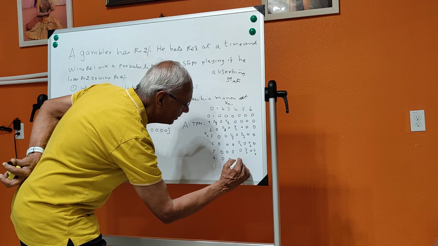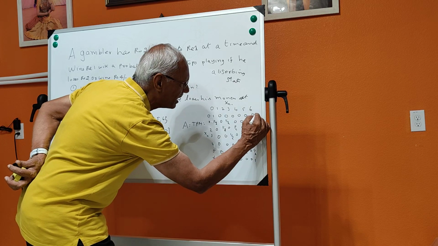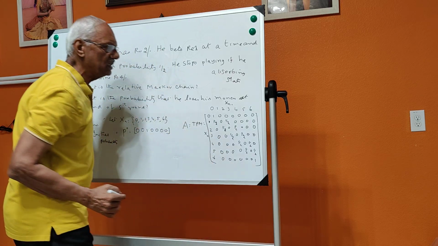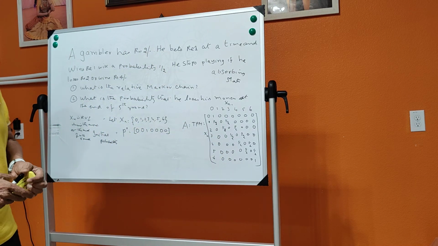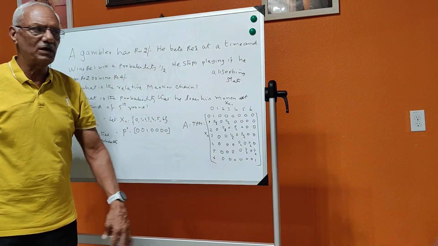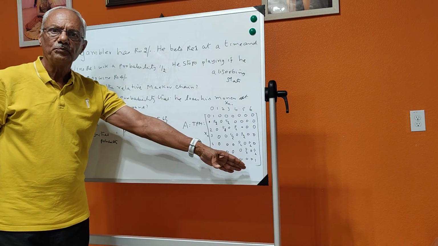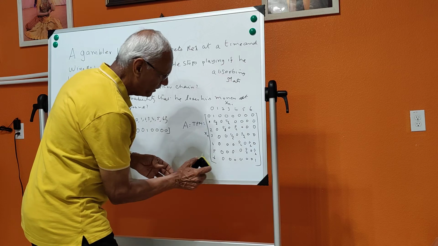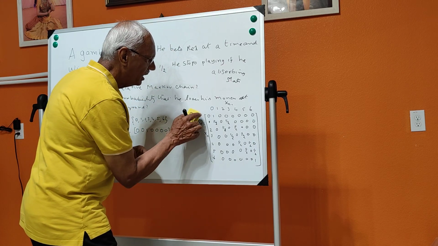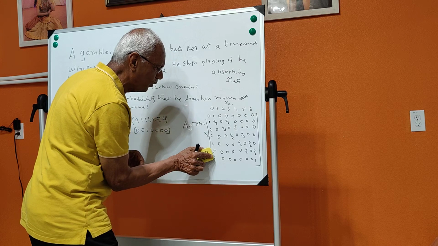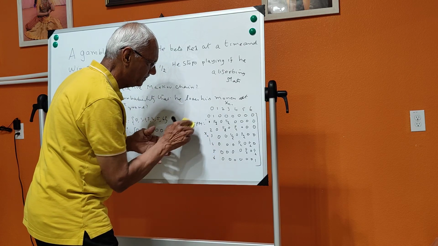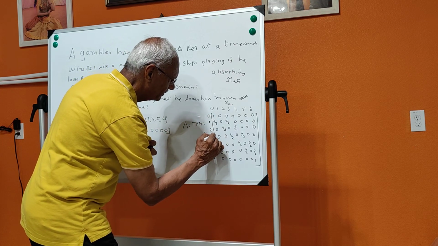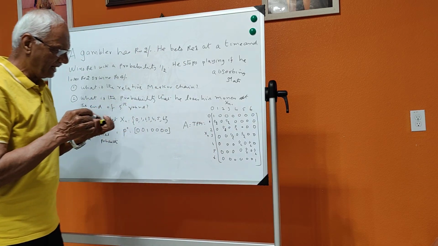You yourself can tell me what will happen if he comes to 6. It means that he is getting 6 rupees, and as per the problem, he has to stop playing if he gets to 6. He will also stop playing if he ends up with no money. So this is the transition probability matrix.